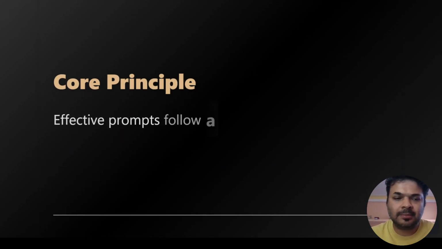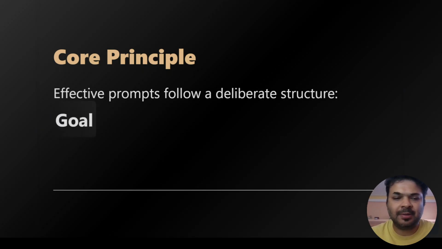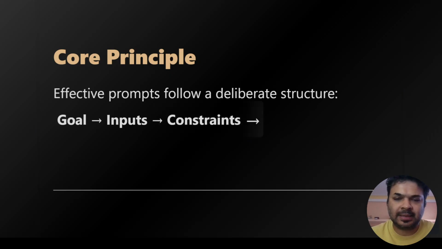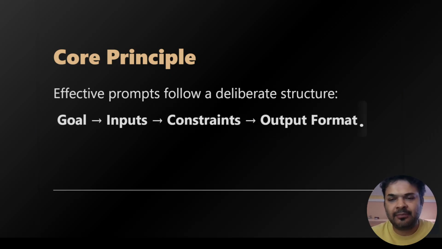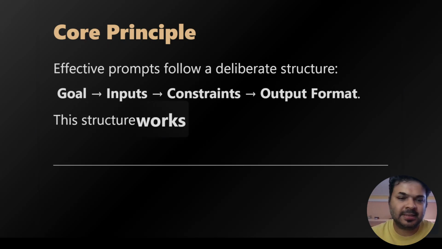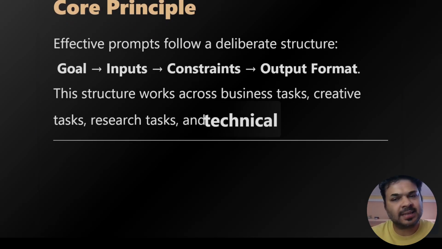The core principle: effective prompts follow a deliberate structure. Goal leads to inputs, then constraints, then output, and finally the output format. This structure works across business tasks, creative tasks, research tasks, and technical tasks.